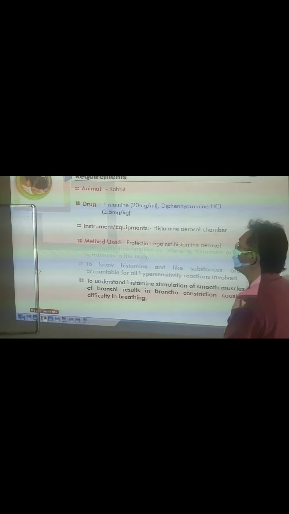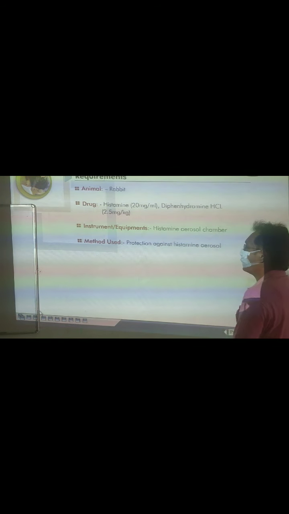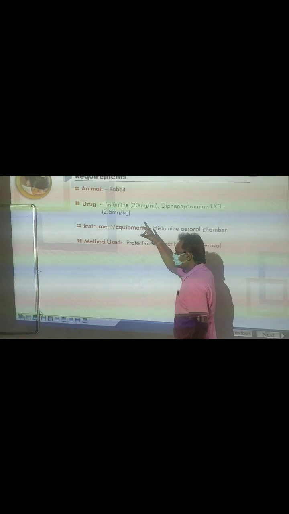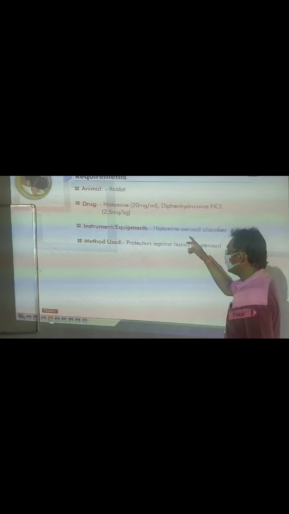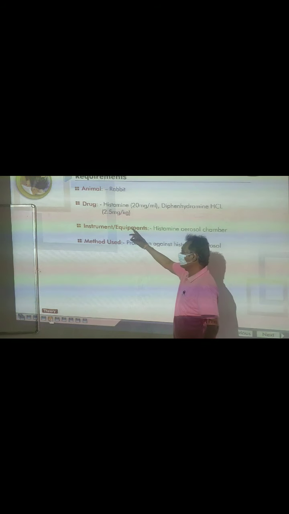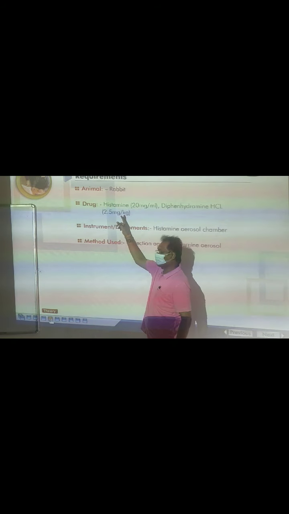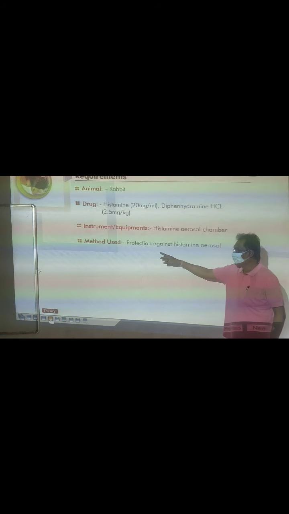Now see the requirement. We can write down histamine 20 mg per ml. Diphenhydramine is the antihistaminic drug used at a dose of 2.5 mg per kilo of body weight of the animal. Instrument is an aerosol chamber, just you see it. Method, protocol: component, histamine aerosol.